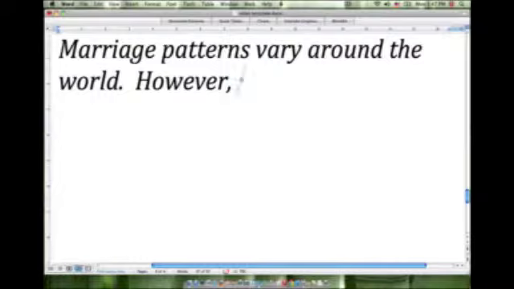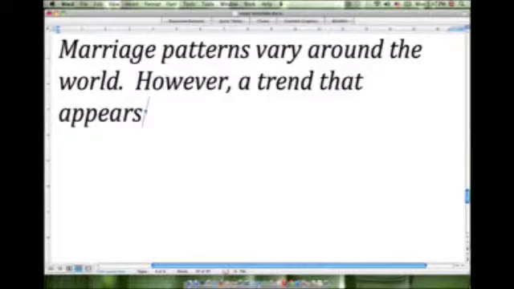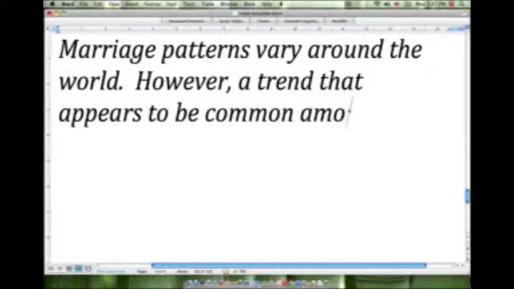So we'll start with however. So marriage patterns vary around the world. However, a trend that appears to be common among most countries.